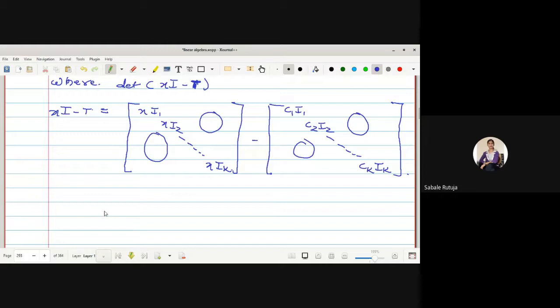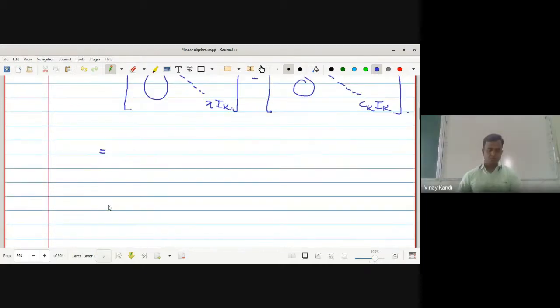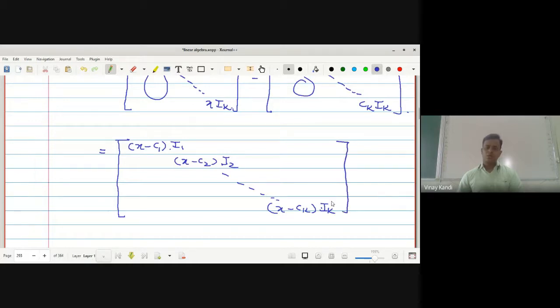Which is equal to (x minus C1) into I1, (x minus C2) into I2, and so on up to (x minus Ck) into Ik. All non-diagonal elements are 0.